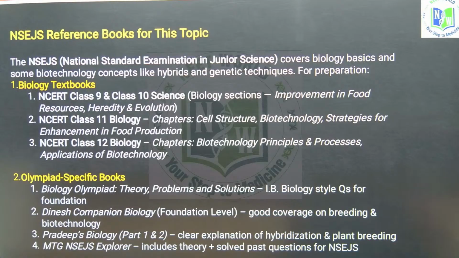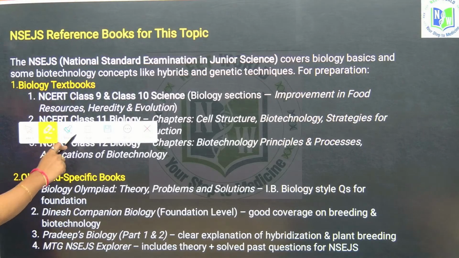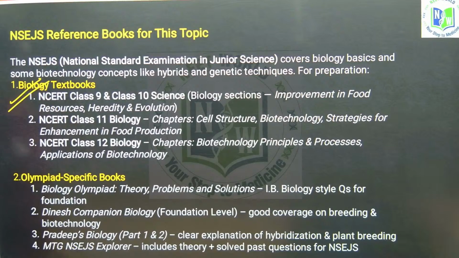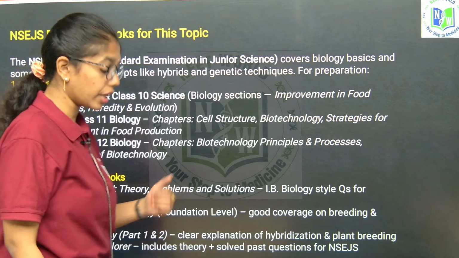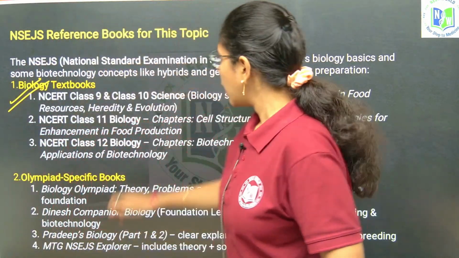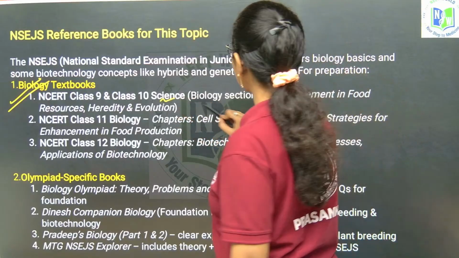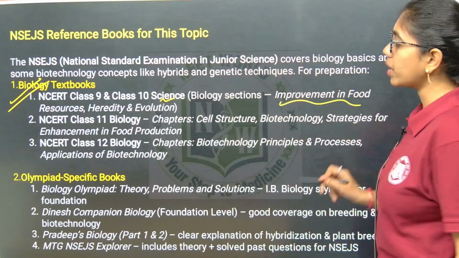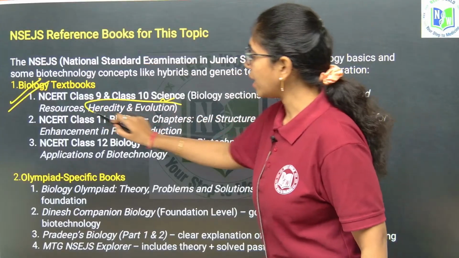The reference for the previous question for the NSEJS exam is directly there in your biology textbooks about conventional breeding, mutational breeding, cross breeding. It is clearly there in your 9th and 10th biology sections on improvement in food resources, heredity and evolution.